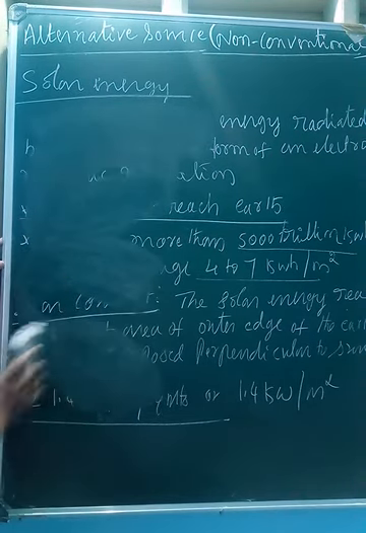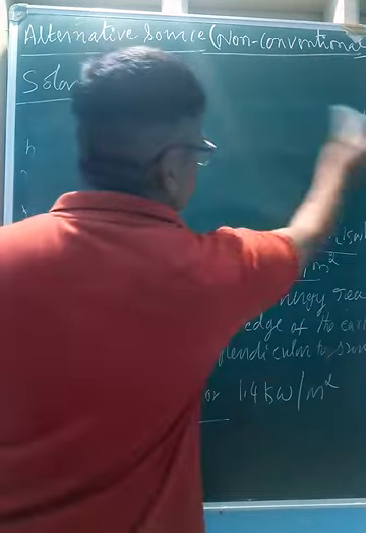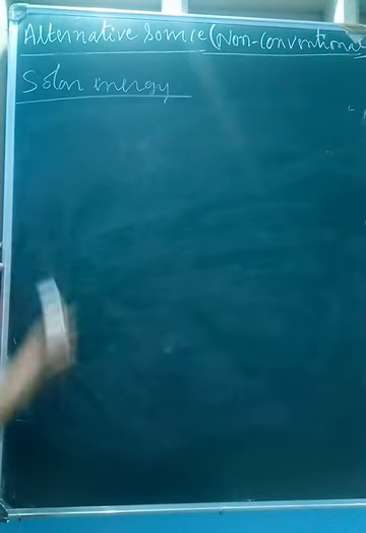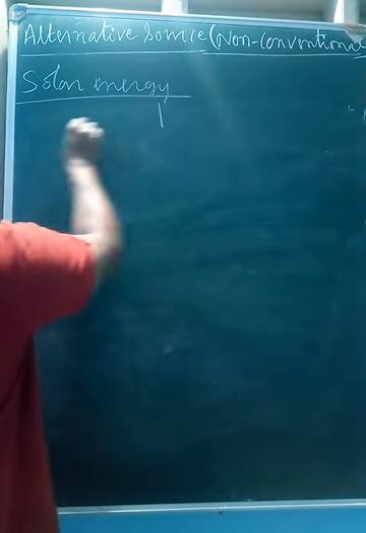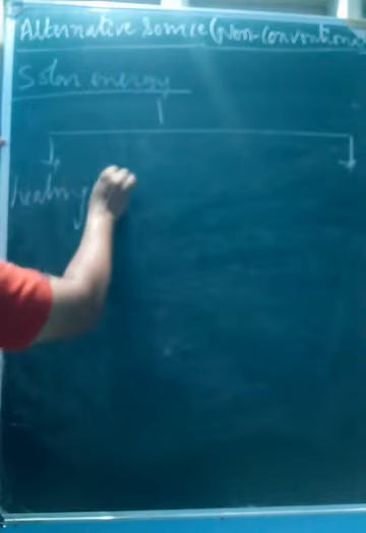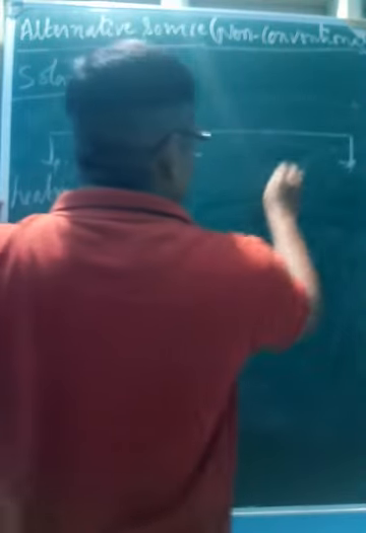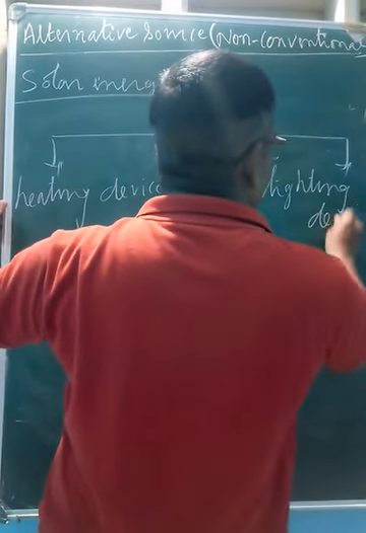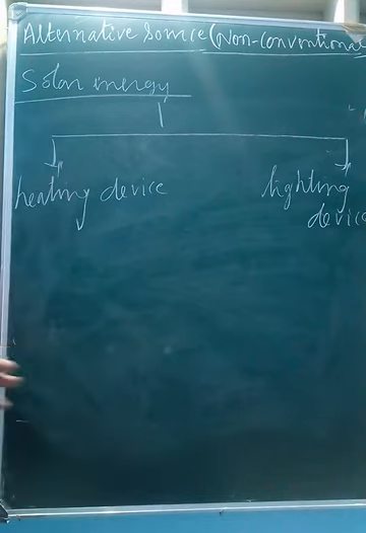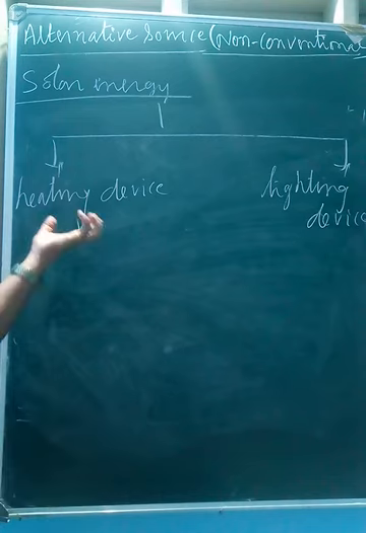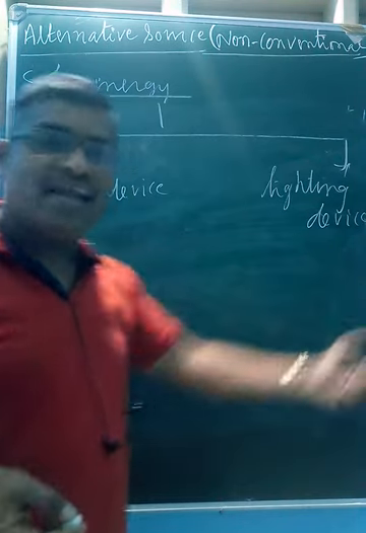Now solar energy is broadly classified into two types. Today we shall discuss one among them. According to its device, it is classified into two types. One is a heating device, and another one is a lighting device. So we can classify into two types of devices we are using. One is a heating device, another one is the lighting device.